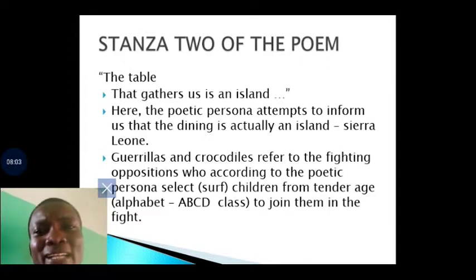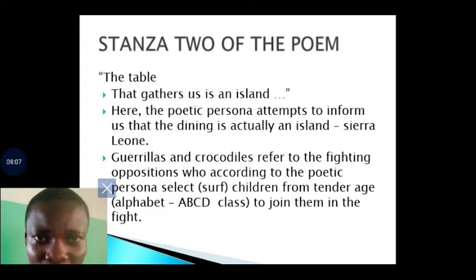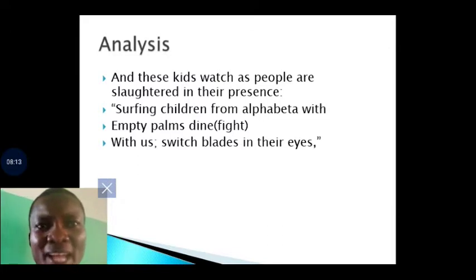So these are the set of people that are going to assemble on the table tonight to fight this war we are talking about. And these kids watch as people are slaughtered in their presence.